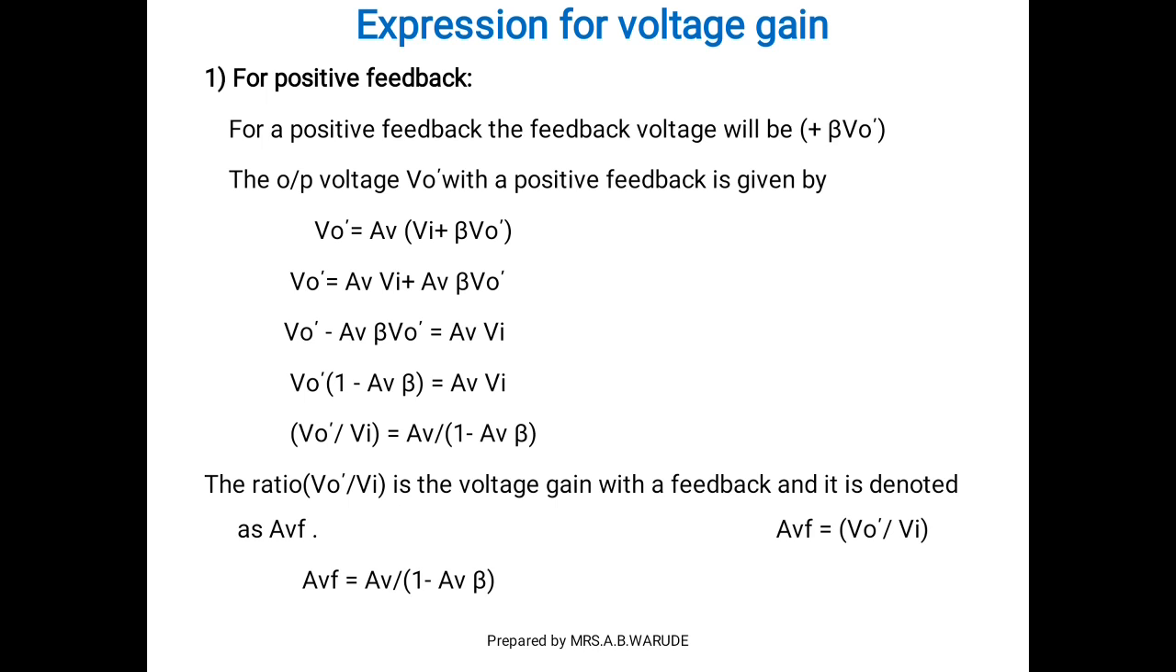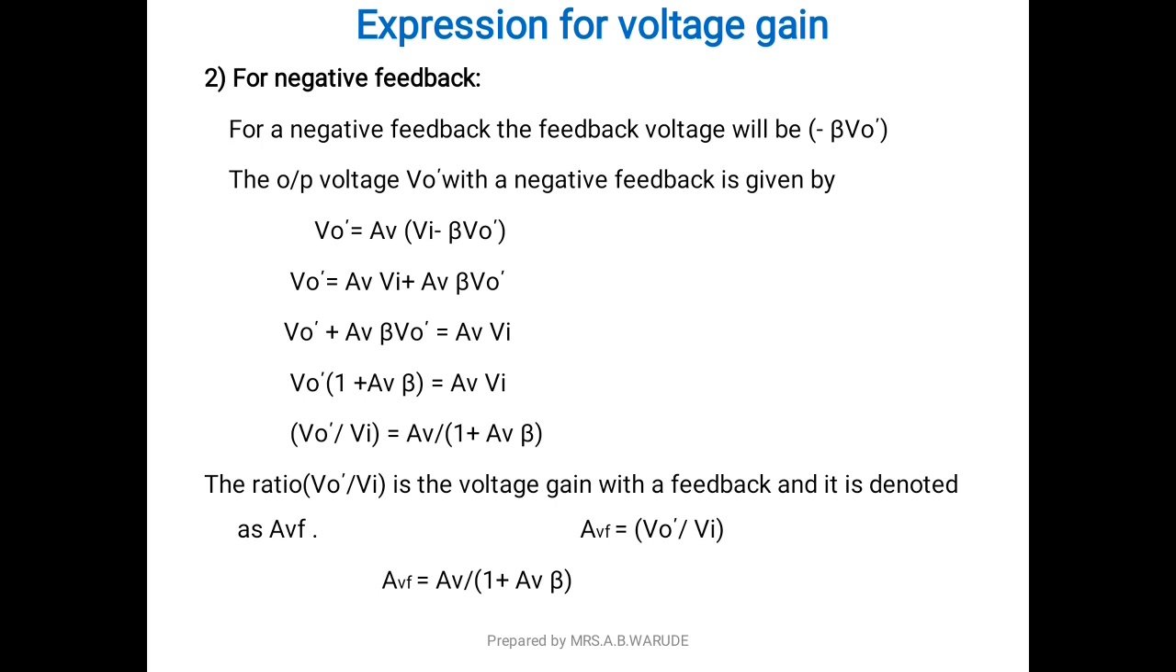And this ratio V0 dash upon Vi is the voltage gain with feedback, and it is denoted by AVF, that is the voltage gain with feedback, equals V0 dash upon Vi, and therefore we get the equation AVF equals AV upon 1 minus AV into beta. This is the expression for voltage gain of positive feedback.